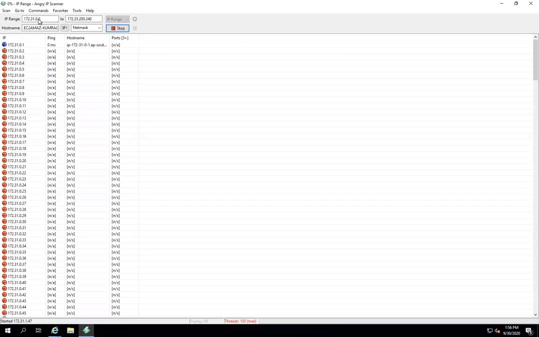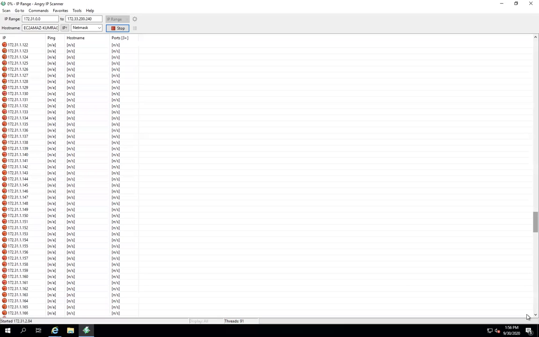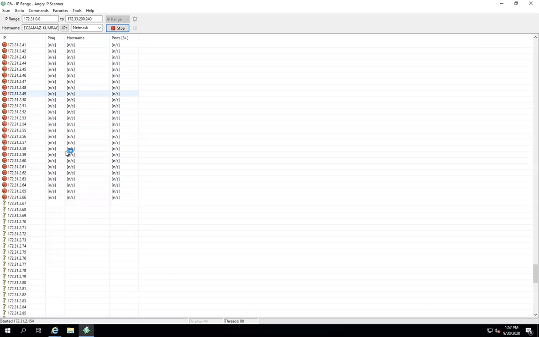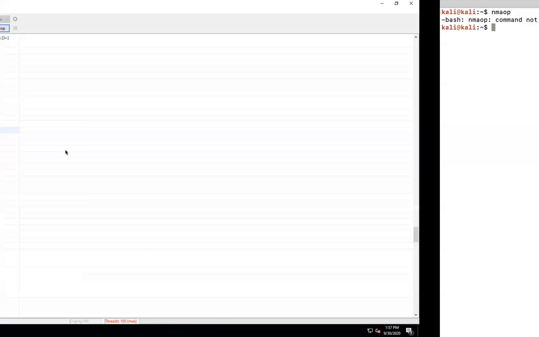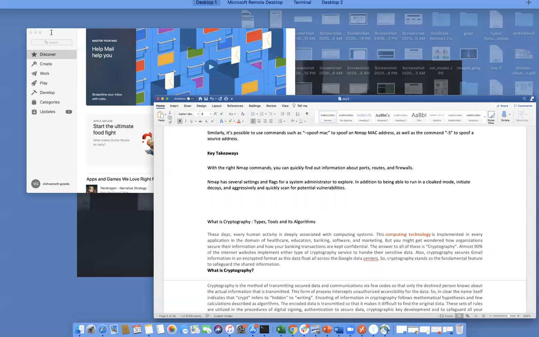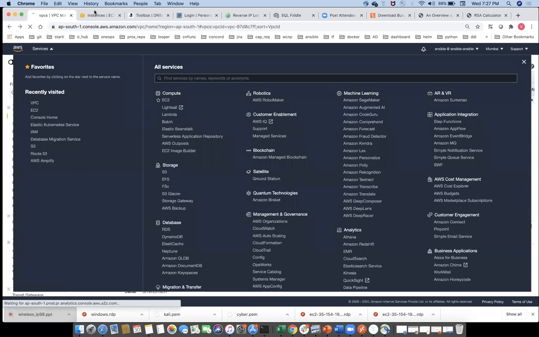Now I've given the range from this IP to this IP. Right now the IP 31.0.12 started from here. Whatever machines have been launched in that IP range, which machine is running, everything it will find out in the list. Right now all these IPs are empty. No one is using anything. Meanwhile, this machine is in use once again. You can see this machine. Just a moment.